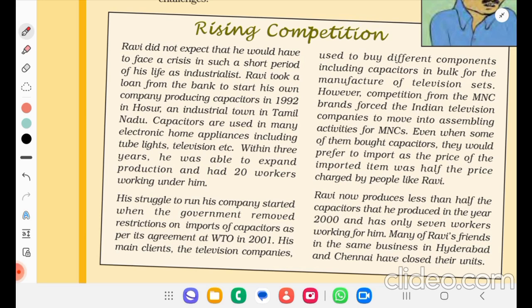Even when some of them bought capacitors, they would prefer to import, as the price of the imported item was half the price charged by people like Ravi. Ravi now produced less than half the capacitors that he produced in the year 2000 and has only 7 workers working for him. Many of Ravi's friends in the same business in Hyderabad and Chennai have closed their units.